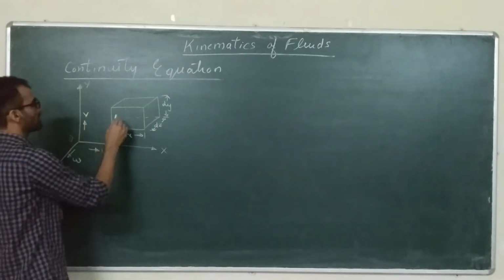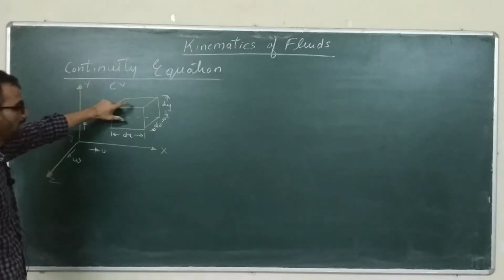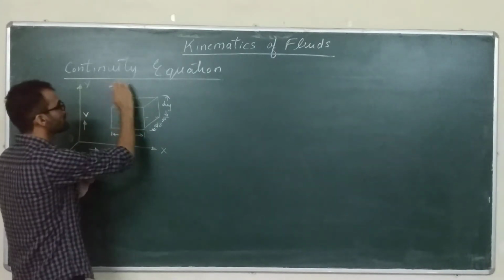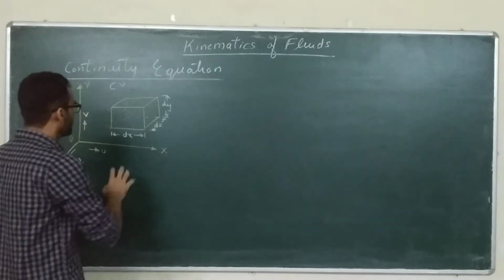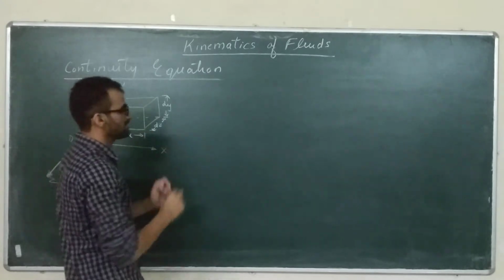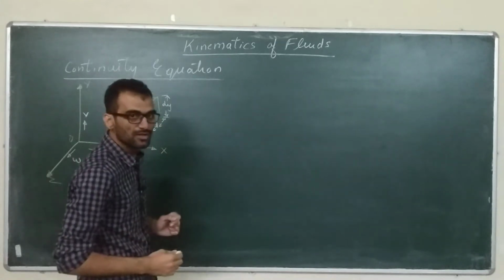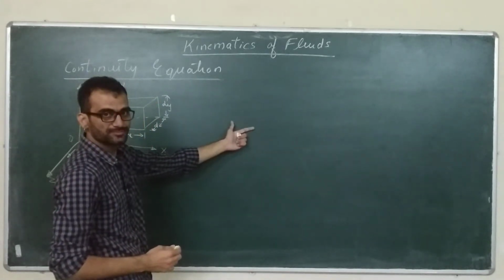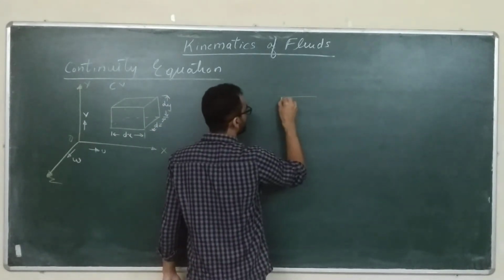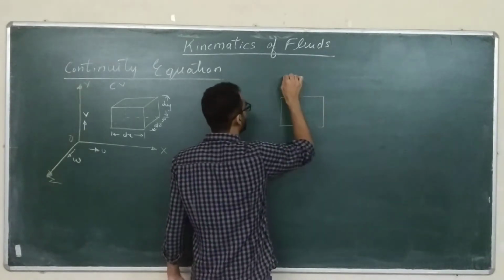Now this is our control volume, or CV. We are going to analyze this control volume and try to find the continuity equation. Before finding the continuity equation, we will discuss the analogy of conservation of mass. When we apply conservation of mass to a control volume, what is the equation of inflow and outflow? Let us say you have a tank. Before going into the continuity equation, we will discuss the basic ideology that we are going to apply here.